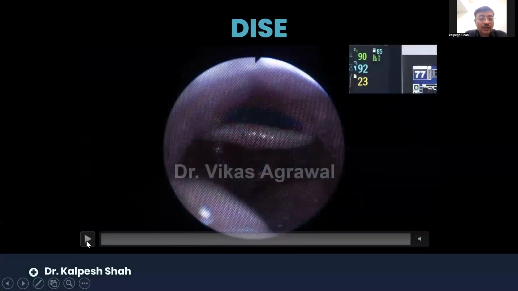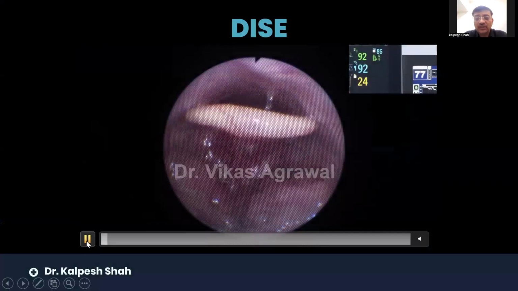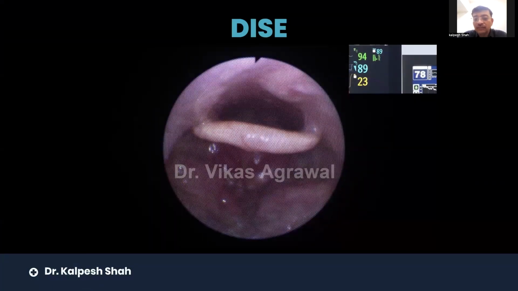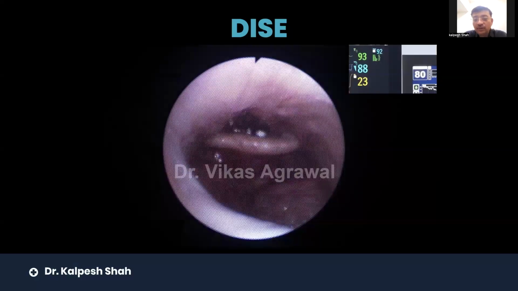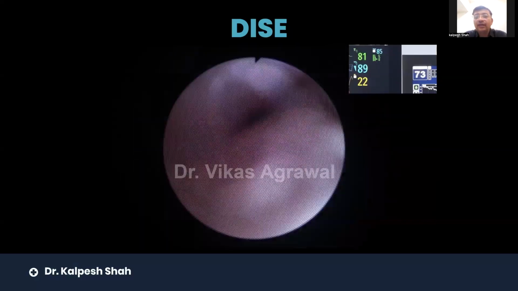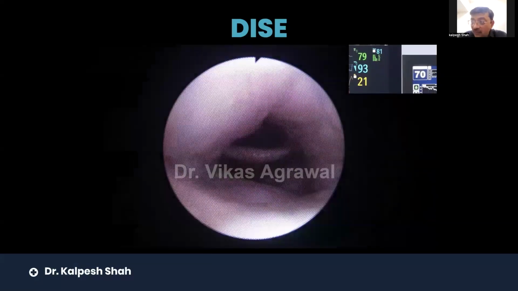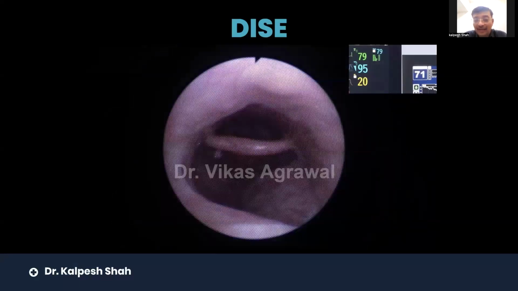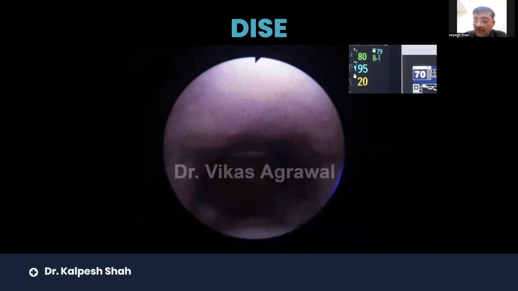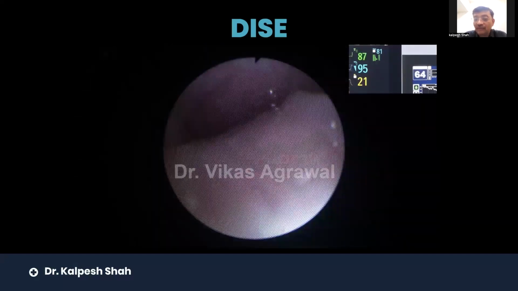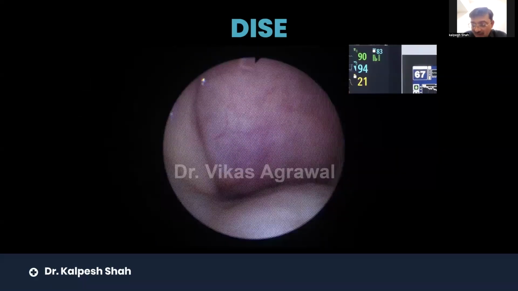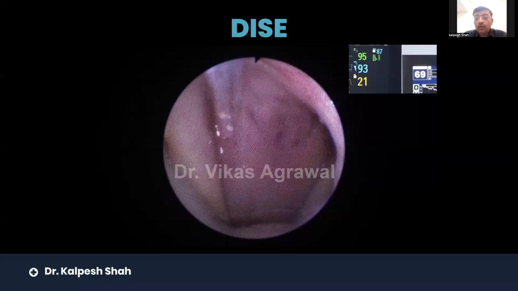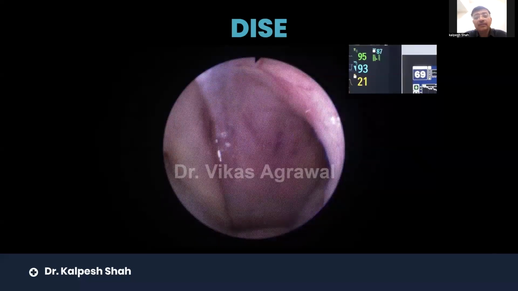Now, this is how we do the drug-induced sleep endoscopy. You just observe: the flexible scope is introduced from the nose, and we have reached the pharynx. Here we are trying to identify the pattern of collapse of the pharyngeal wall: anteroposterior, circumferential, or lateral. There are 3 to 4 measurements by which they decide which type of collapse is there. And we have to do this drug-induced sleep endoscopy with the mouth open and with the mouth closed.